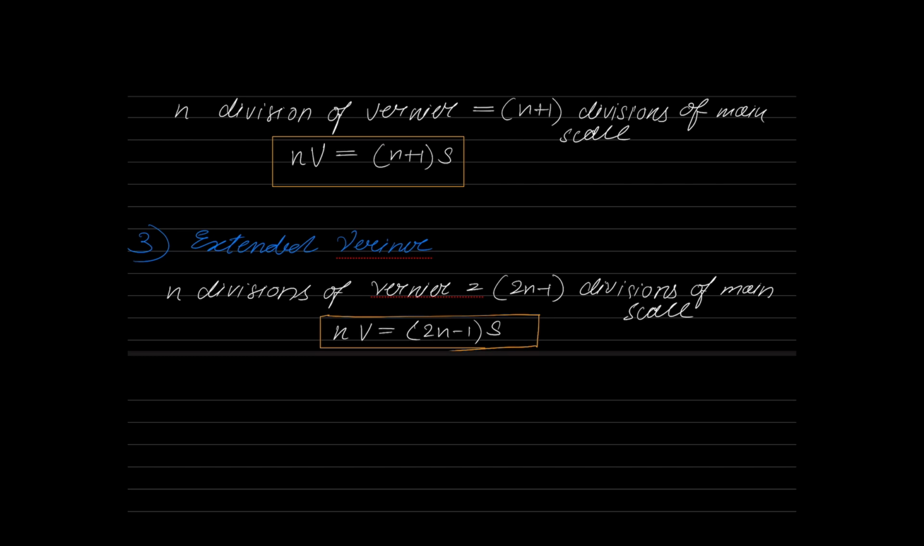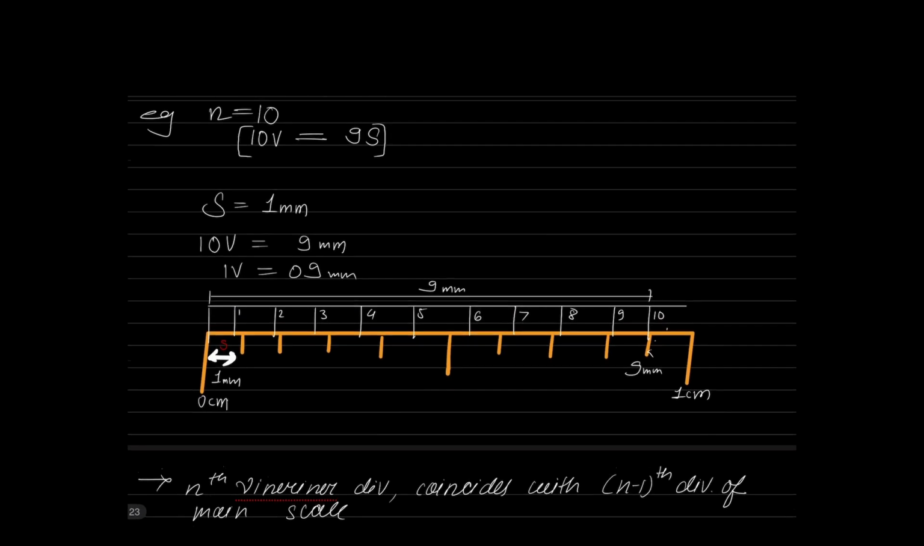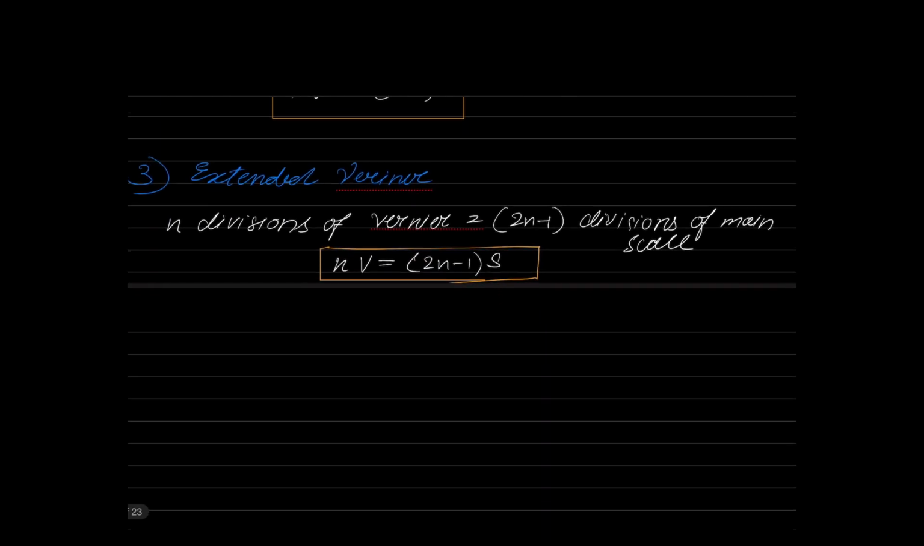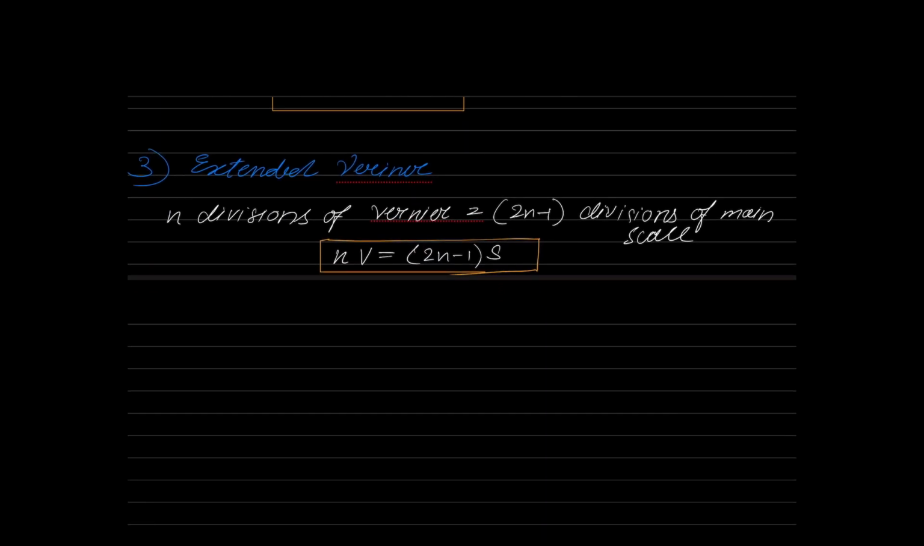What is the relation for direct vernier? NV is equal to n minus 1 into S. For a retrograde vernier, NV is equal to n plus 1 into S. For an extended vernier, NV is equal to 2n minus 1 into S. Please remember this. So these are the relations for the three verniers that we have.